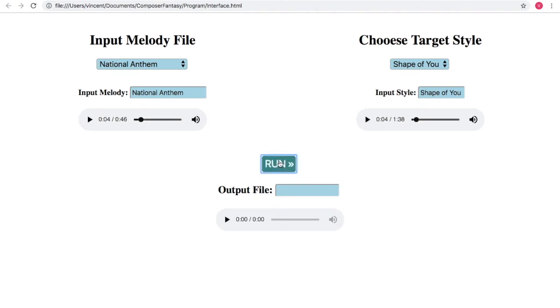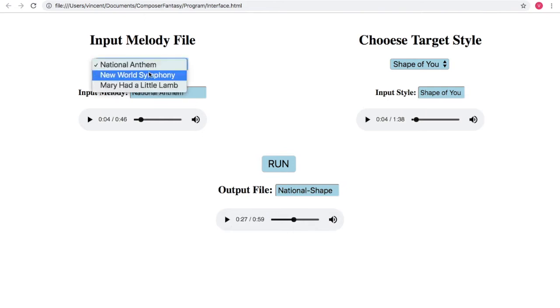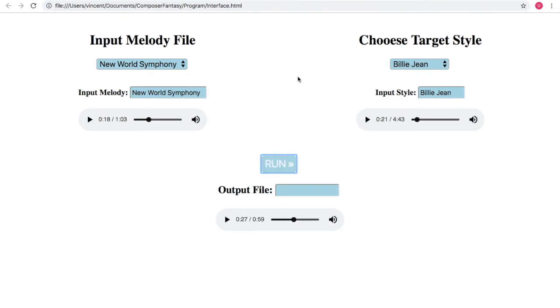Let's run the program. And here is the generated combination file. Next, we can choose another melody here, the classic New York Symphony. Let's pair it up with the style Billie Jean and combine these two files.